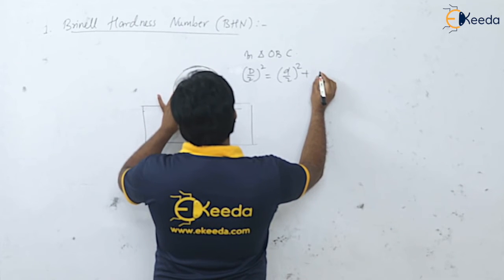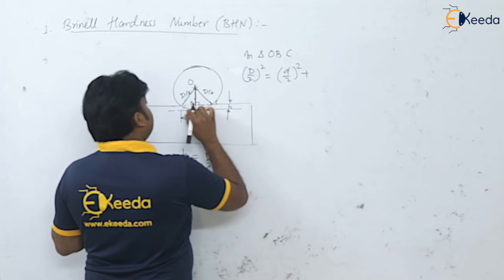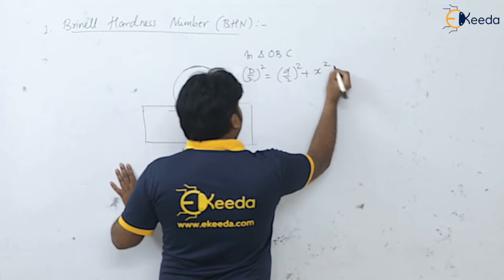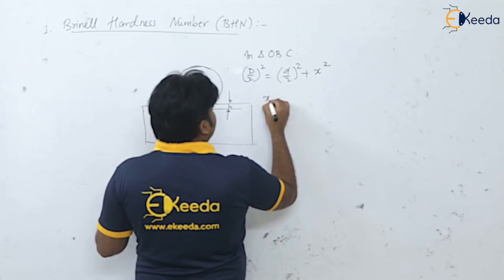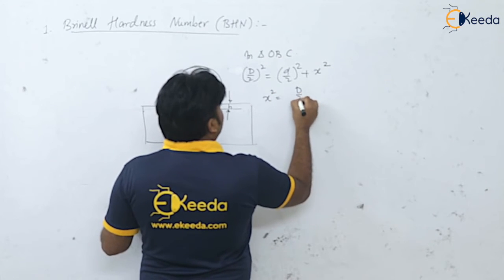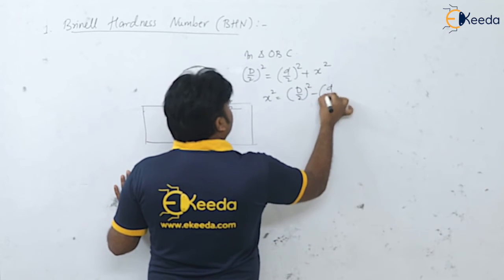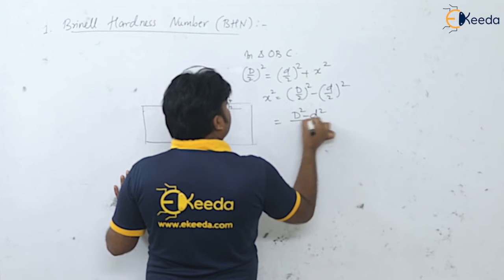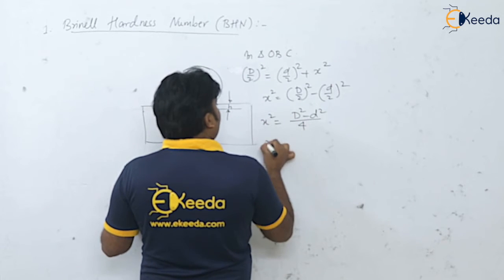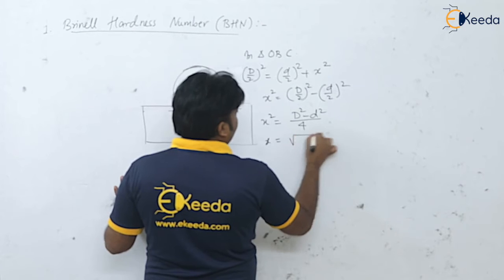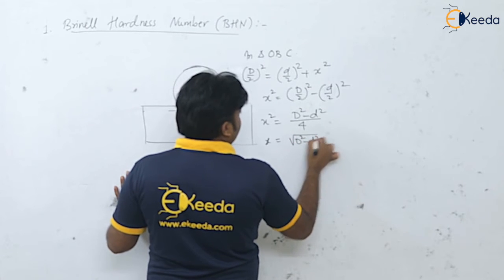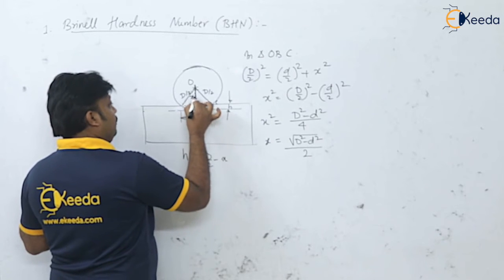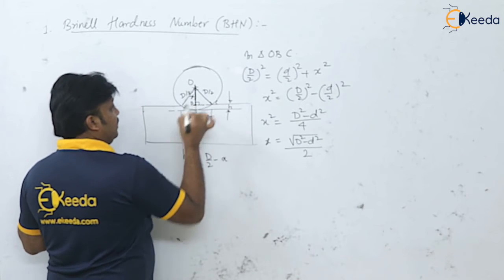That is d by 2 minus h, that is nothing but this. I have already written this value is x square, isn't it? So what is x square? It is equal to (D by 2) whole square minus (small d by 2) whole square. So it is (D square minus small d square) divided by 4. This is the x square, or x is equal to root of (D square minus small d square) divided by 2. So I got here this value of x from O to B, isn't it?